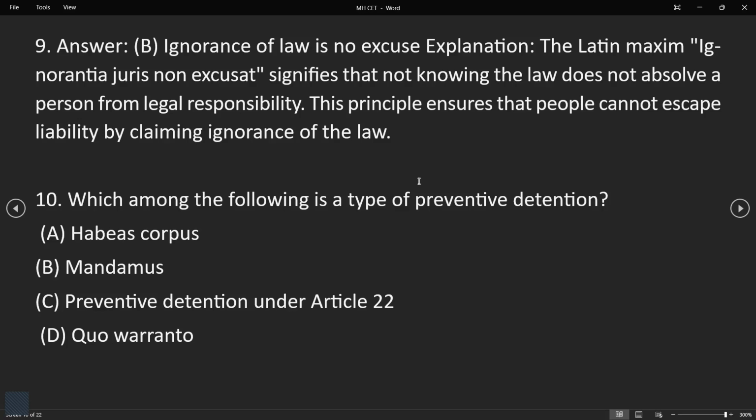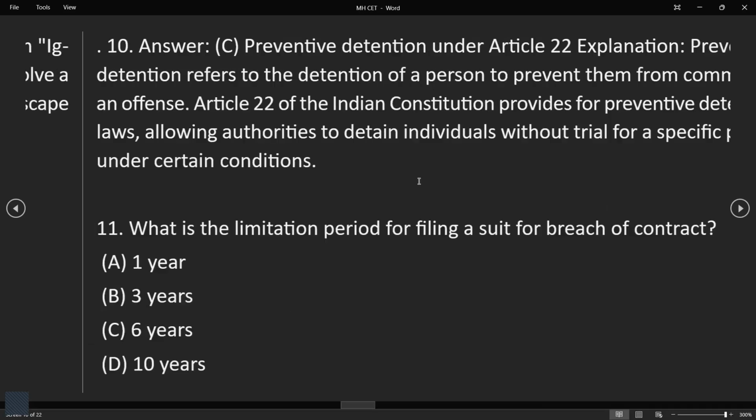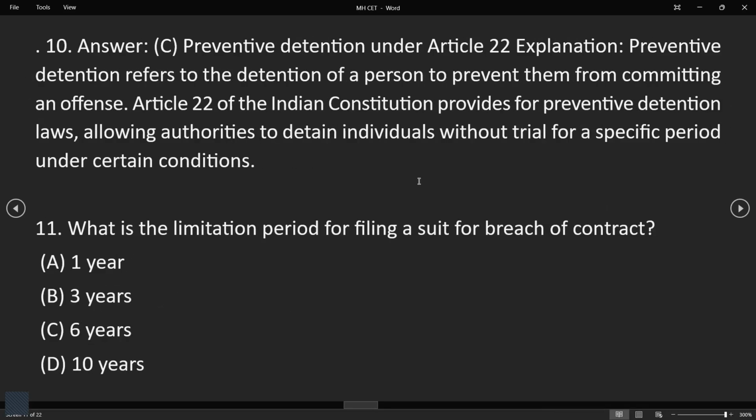So next question, which among the following is a type of preventive detention? Okay, so these are the options: habeas corpus, mandamus, preventive detention under Article 22, or quo warranto. So the answer is preventive detention under Article 22. Okay, how? Preventive detention, what does this mean? So it refers to the detention of a person to prevent them from committing an offense.